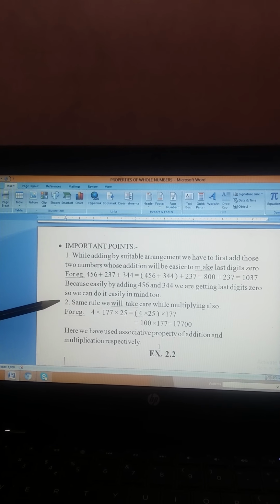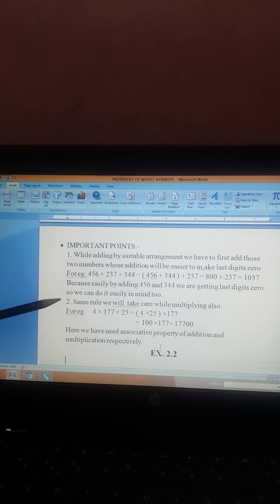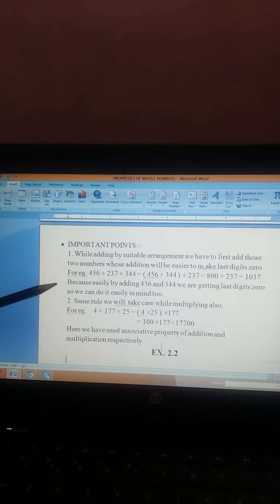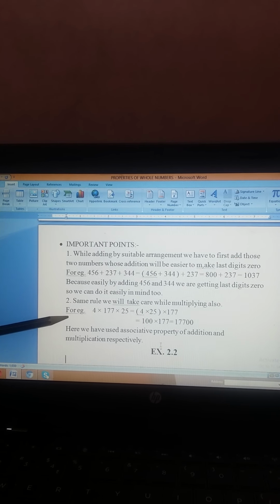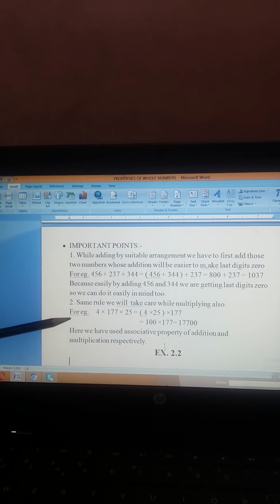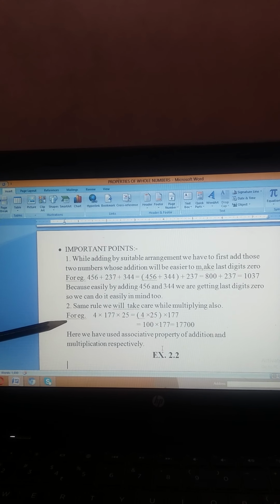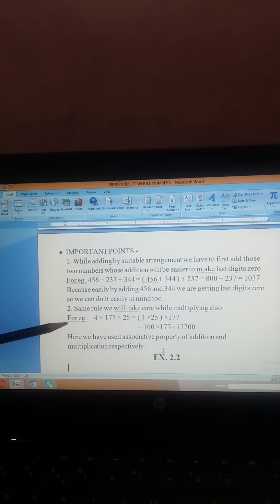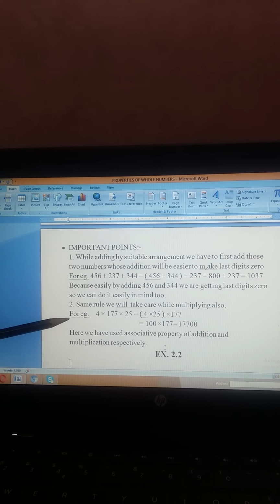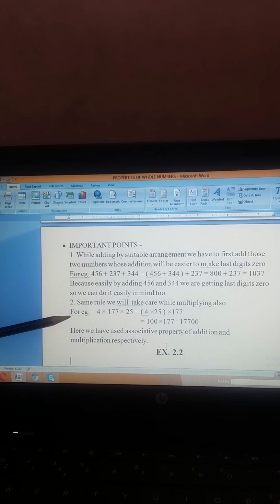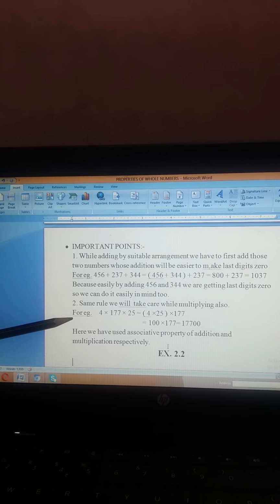Important point number 2: the same rule which we used for addition in the first point can be applied for multiplication as well. For example, 4 multiplied by 177 multiplied by 25. If we multiply 4 and 177 and then multiply the product by 25, we can't get the answer manually.